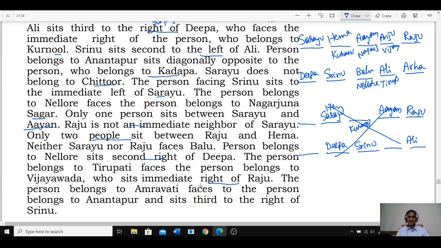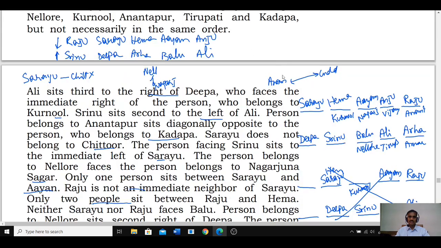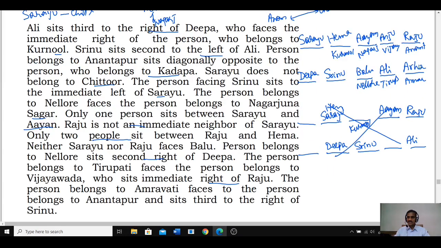The person who belongs to Amaravati faces the person from Anantapur and sits third to the right of Srinu. Who sits third to the right of Srinu? Amaravati. Now this person is Amaravati. Amaravati is opposite to Anantapur, so Anantapur is here. As Anantapur is here, diagonally opposite is Kadapa. Hence Kadapa must be at this place.